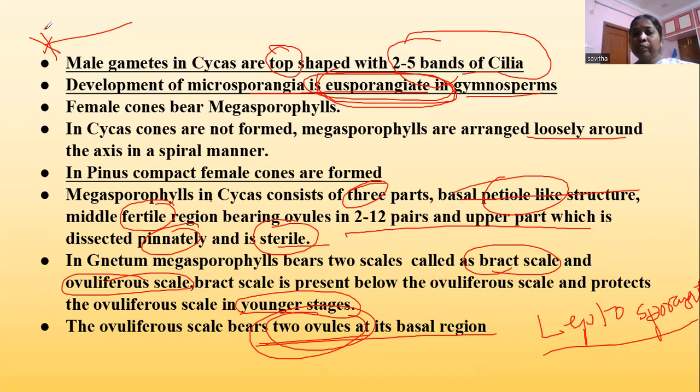In Pinus, the megasporophylls are arranged compactly to form a cone-like structure, and in each megasporophyll you will find 2 scales, called the bract scale and the ovuliferous scale. The bract scale protects the ovuliferous scale in younger stages, and the ovuliferous scale bears 2 ovules at its basal region.